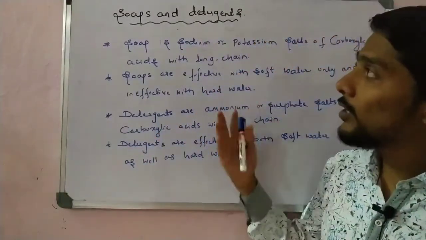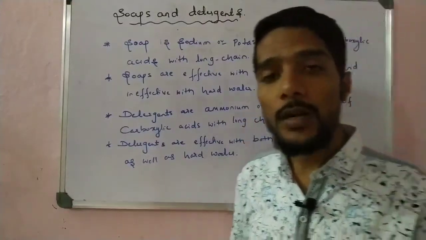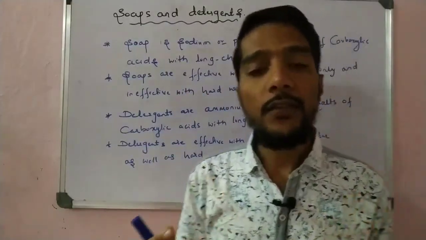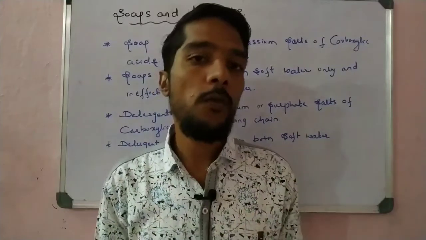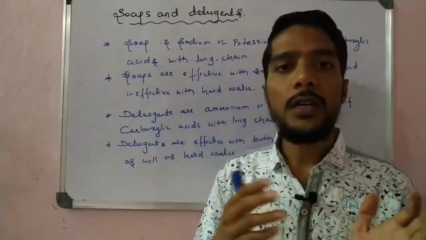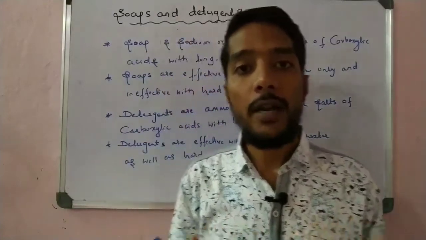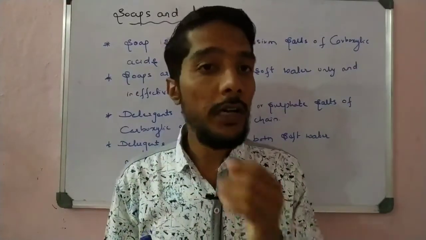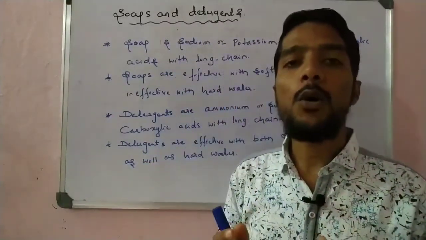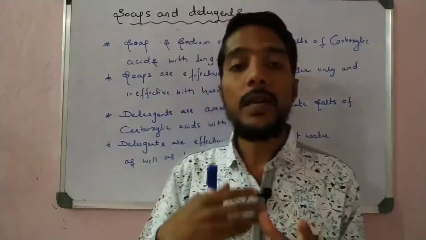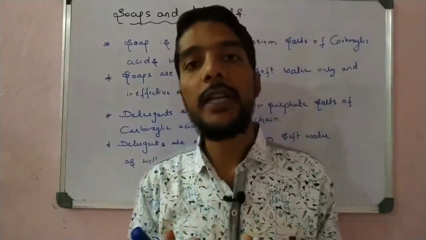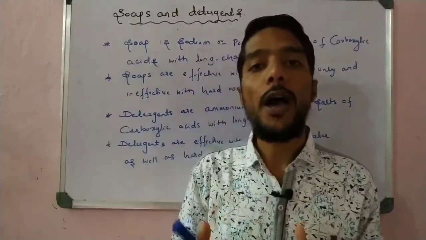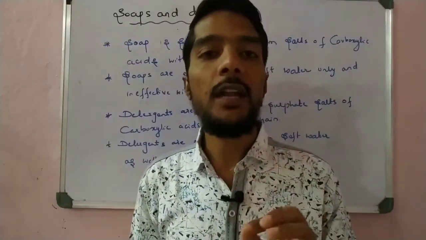Let us start with the first. What is the meaning of soap and what is the meaning of detergent, what is the importance of soap and detergent, and what is the difference between soap and detergent? In daily life we use detergent and soap for cleaning cloth. We have cloth with dirt and oily patches, and if you want to clean that cloth with the help of only water, we cannot clean it effectively. But when we add some amount of soap or detergent to the water and then clean the cloth, we observe that there is effective cleaning. We can easily remove the dirt and the oil patches present on the cloth only with the help of soap and detergents.